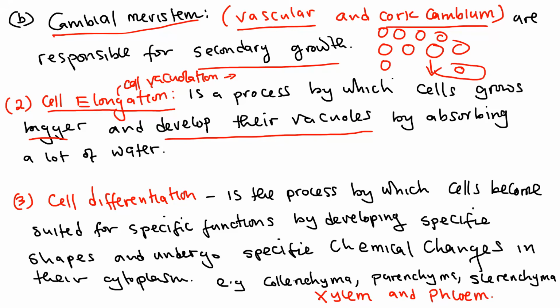In other words, they elongate in shape, becoming long, and of course they attain vacuoles. So that is what happens during cell vacuolation.